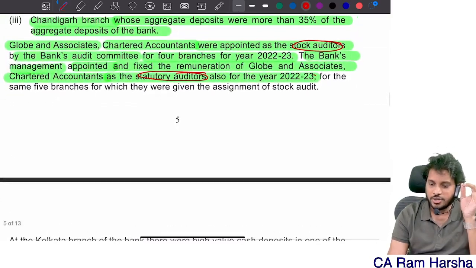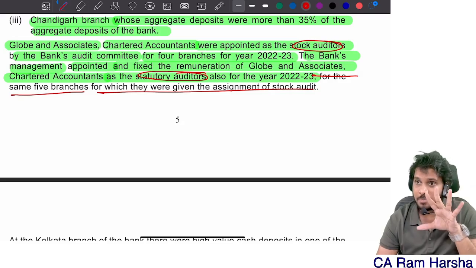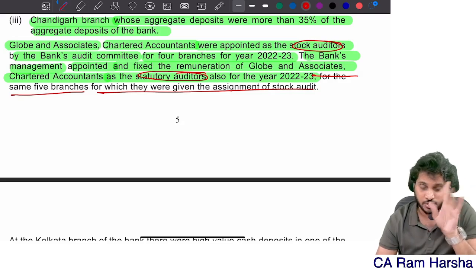So statutory auditors for the same 5 branches for which they were given the assignment of stock audit. Okay, so for 5 branches they were appointed as stock auditors as well as statutory auditors, which is not correct.